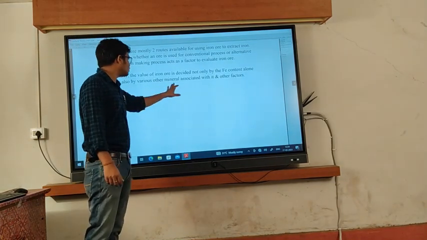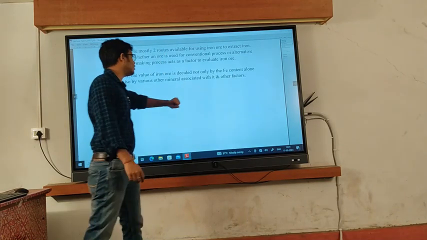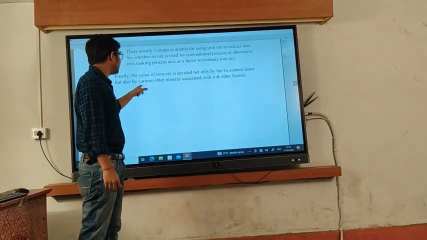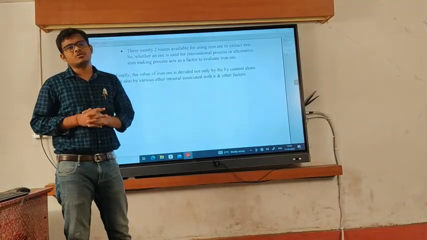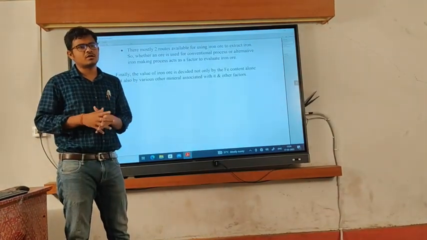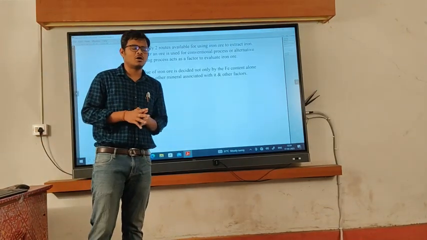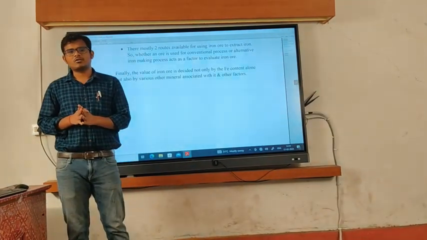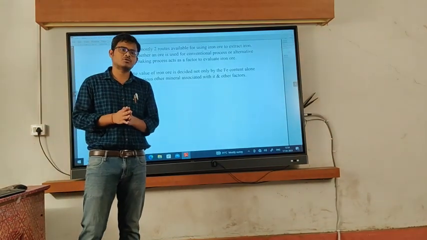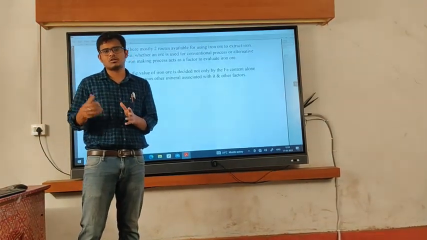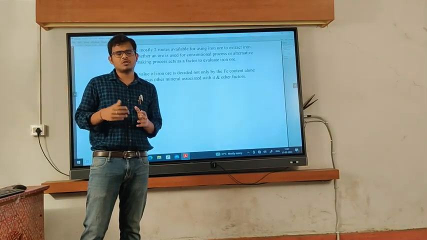So Fe content is not the only parameter. There are also various other minerals associated with it and various other factors like the geographical or location factor and the treatment factor. All those things also have to be taken into account in order to decide whether we should use that ore, or whether we should choose that ore over another ore, or whether that ore is economical, whether using that ore will be